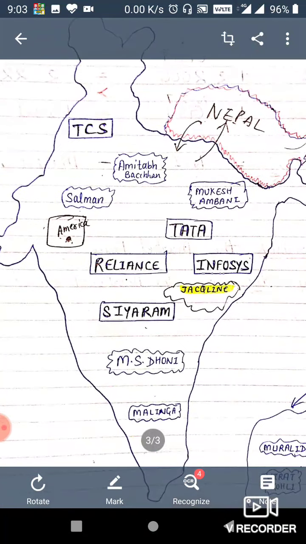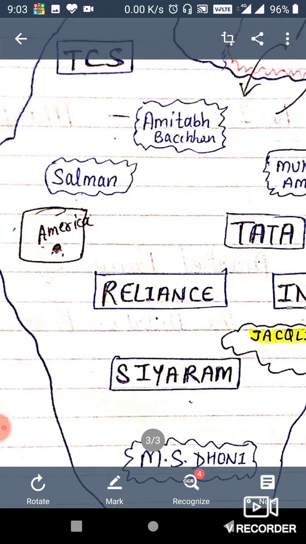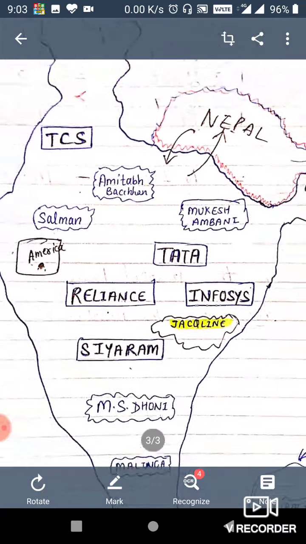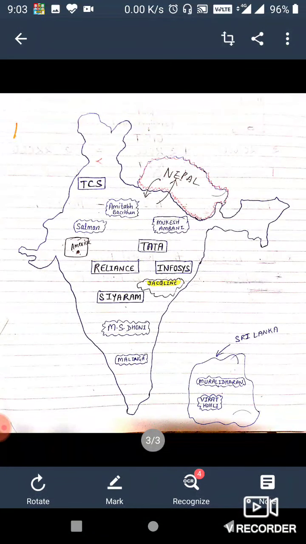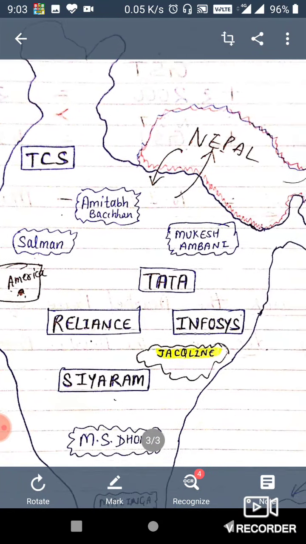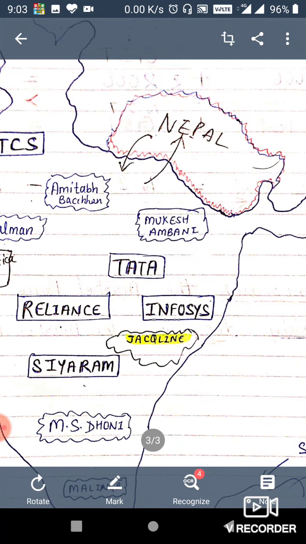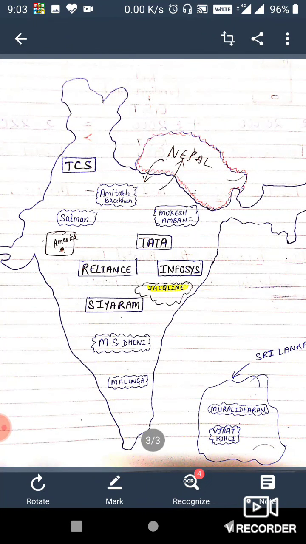As I said, an individual, like Salman, Amitabh Bachchan, Mukesh Ambani, MS Dhoni. These are all individuals. Or you can say an organization, like TCS, Tata, Reliance, Infosys. These are all organizations. So these are all residing in our country only.